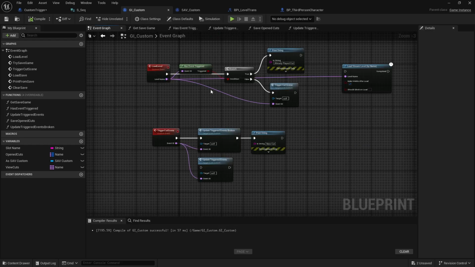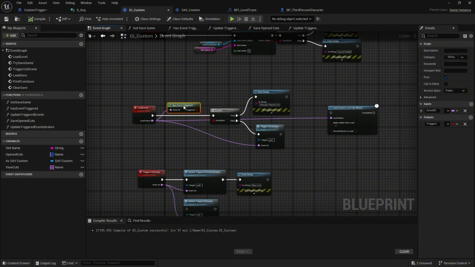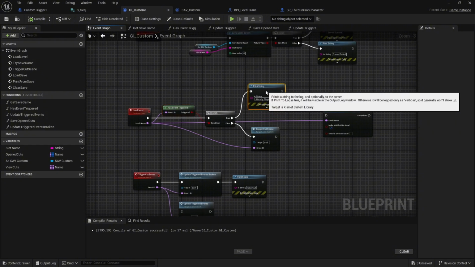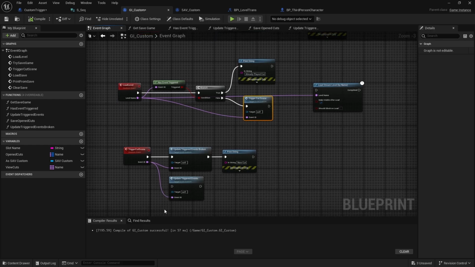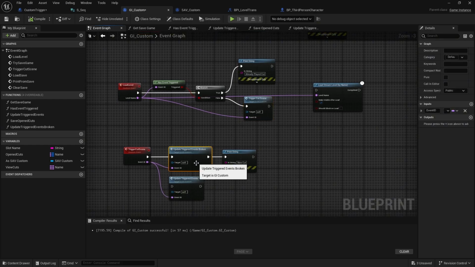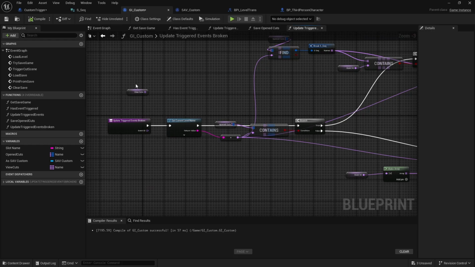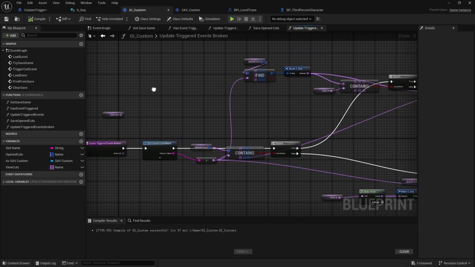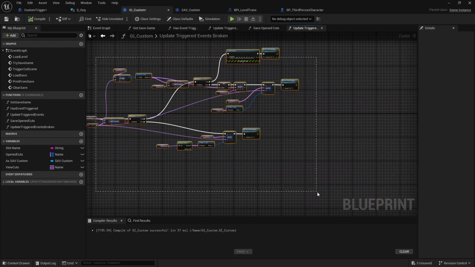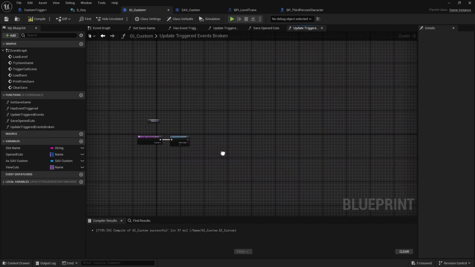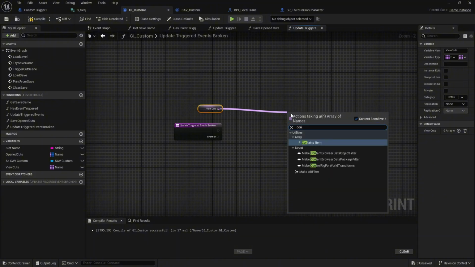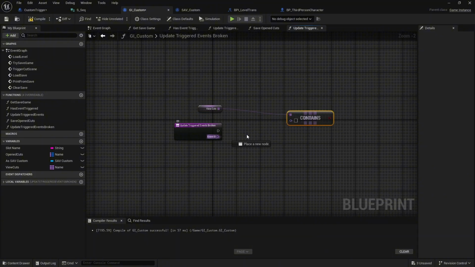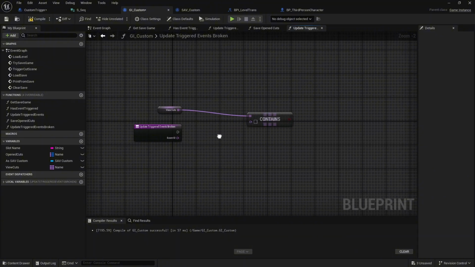So I would take that right here in our load level. We would see has event triggered. If it has, we're just going to carry on with our lives, open up the level. And if it hasn't, we're going to trigger the cutscene with this not broken anymore function. So instead of running all of this logic here, I'm just going to delete all of that. And I guess you could check contains again, but we know that if we are running this, it doesn't contain this. So I don't even have to worry about it.